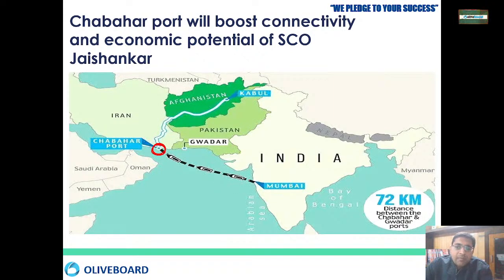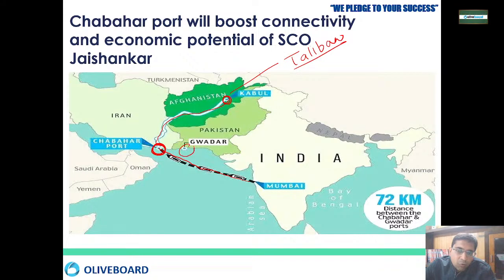So India is thinking that from Mumbai, Gujarat, they can send their trade to Chabahar. From Iran, this road can be built towards Afghanistan, and from Afghanistan you can reach towards Kabul. But recently there is a Taliban control over there. So right now, the government is not actively taking part in this mission. But still, this is a very good mission if you want to connect with the European and the Central Asian countries. This is the best route you can follow, bypassing Pakistan.